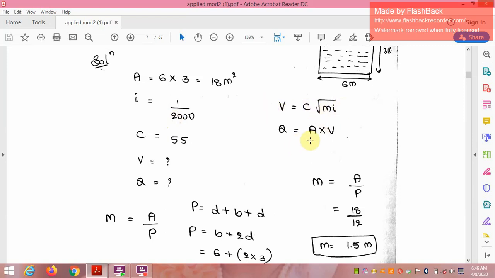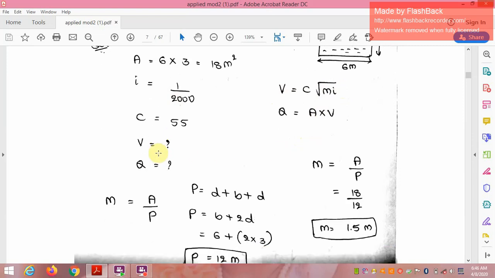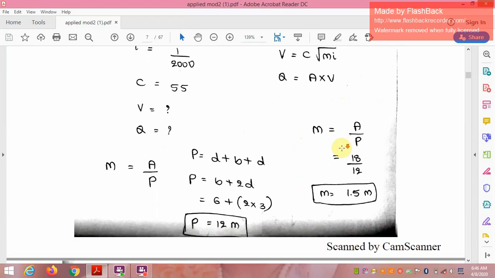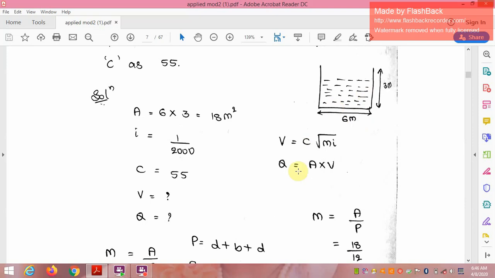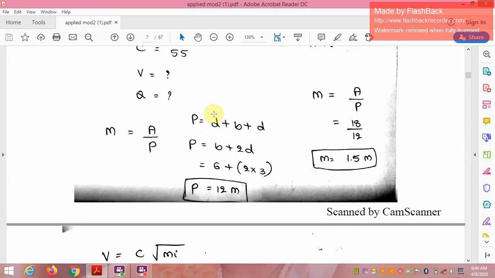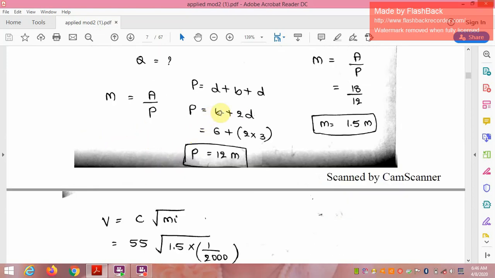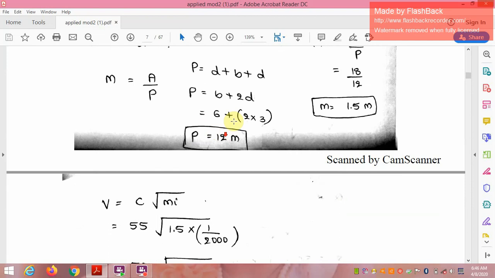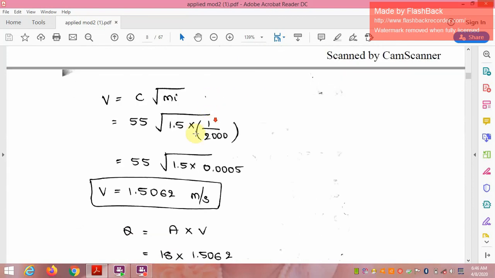V is equal to C into root of m i, and Q is equal to A into V. We are to find the velocity V and discharge Q. m is equal to A upon P, where P is the wetted perimeter. A is 18, the area, and P is 6 plus 3 plus 3, that is equal to 12. Therefore P is equal to breadth plus 2 times the depth, that is 6 plus 2 into 3. Therefore P is equal to 12 meters.